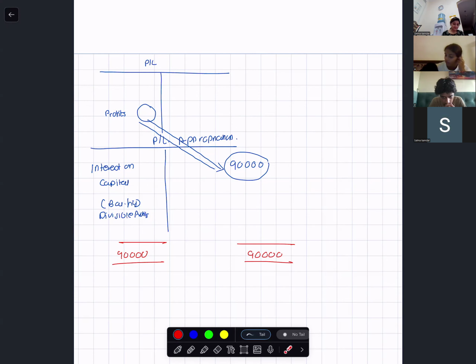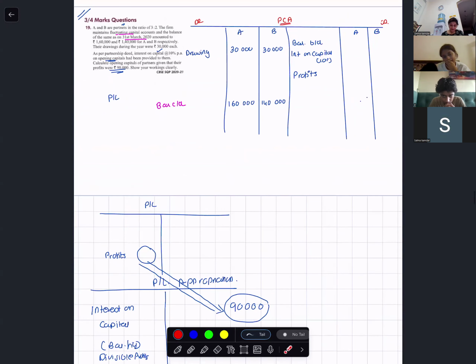Are you with me? So I don't know the opening capital, I don't know the interest on capital, and I also don't know the share of profits. I don't know anything. In that case, what will I do? I will only do what I know.